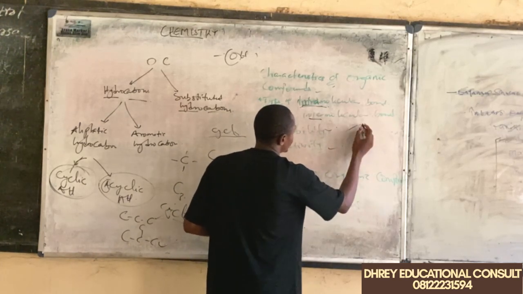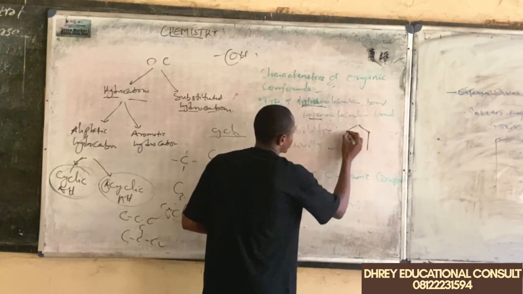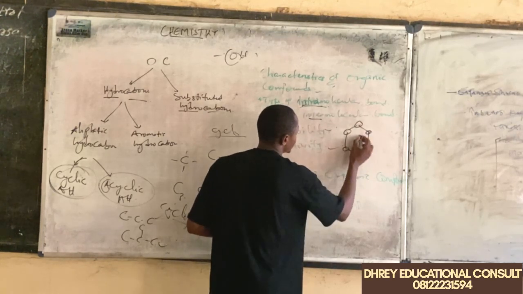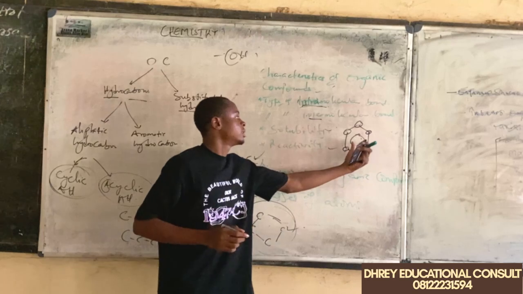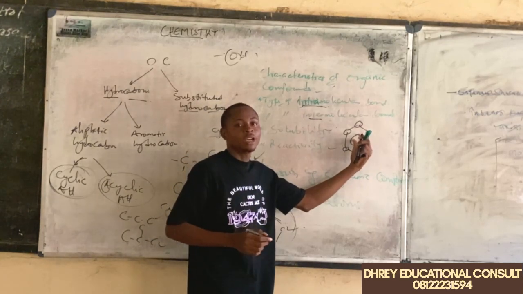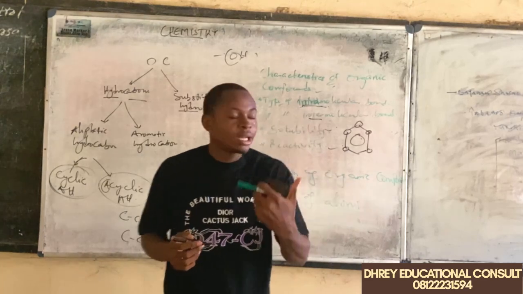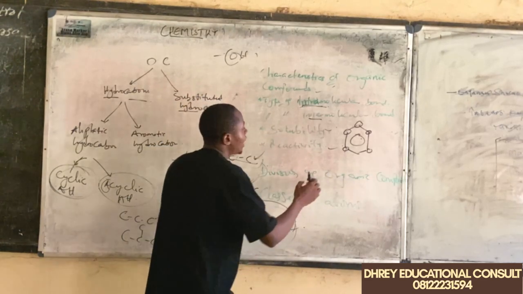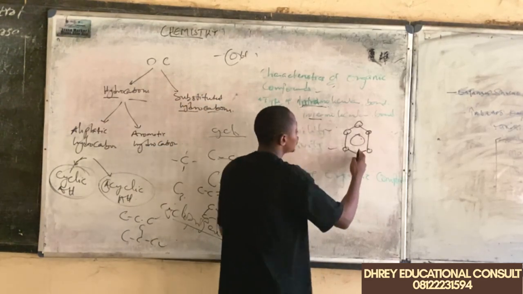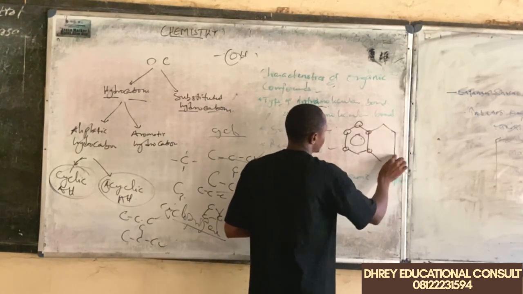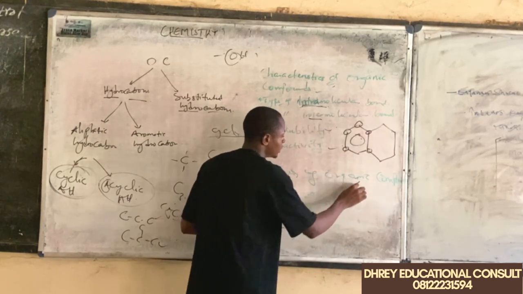We have something like this. Take note, these all are carbons. So we have this. This is the structural formula for a benzene. Now, all benzoid aromatic hydrocarbons should be a collection of this. So if we have another group, it should be something like this. Another group should be something like this.